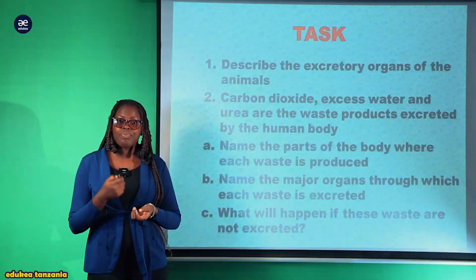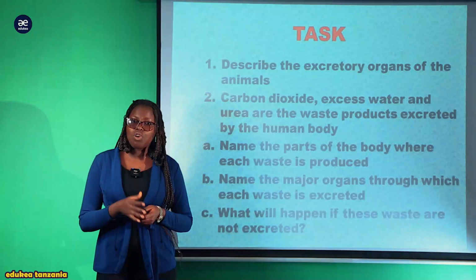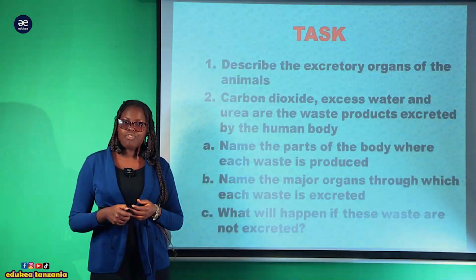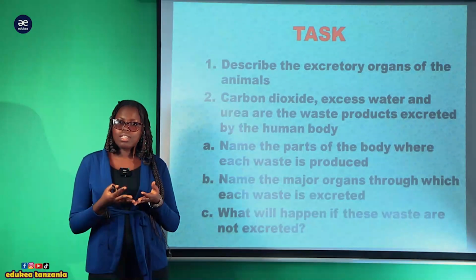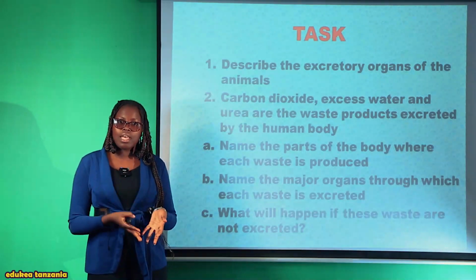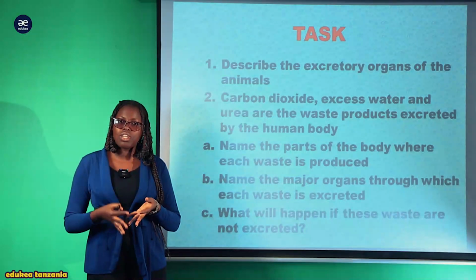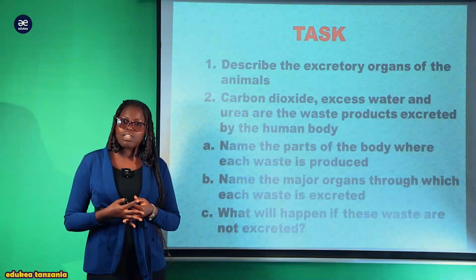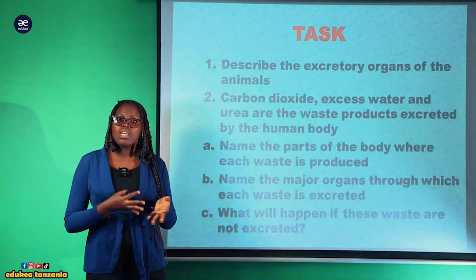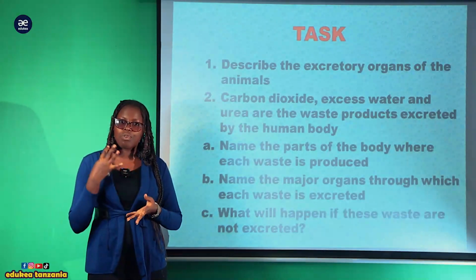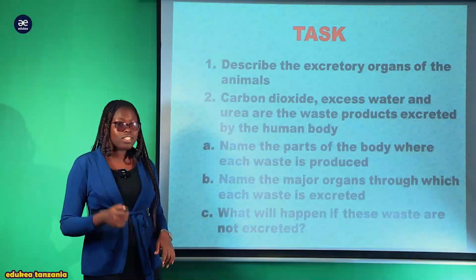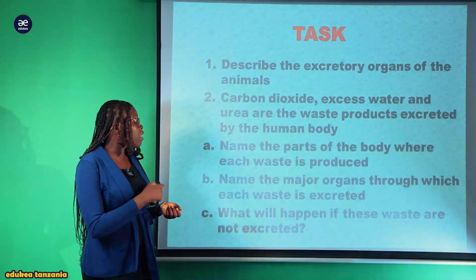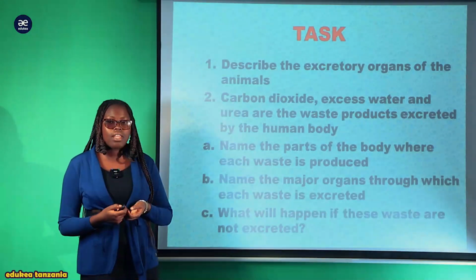Now my lovely Form 3 students, that marks the end of our introductory part on the excretion of human and the concept of excretion, where we see different excretory products, the importance of excretion, the concept of excretion, and different organisms with their excretory products, their advantages and their disadvantages. Now take a look at this simple task so as to improve your understanding. The first question states that describe the excretory organs of the animals.